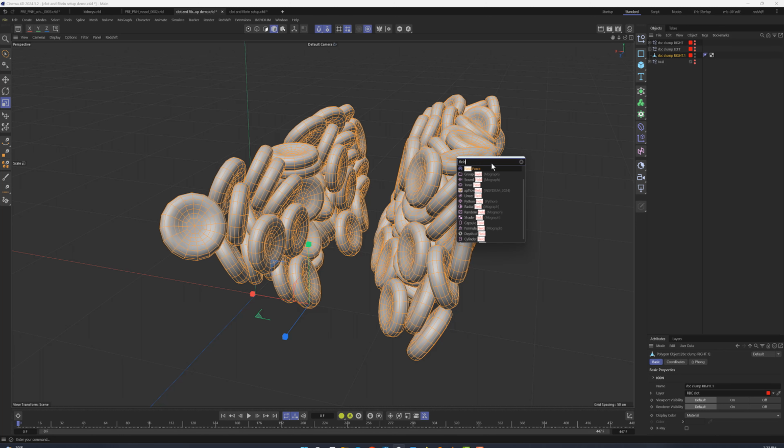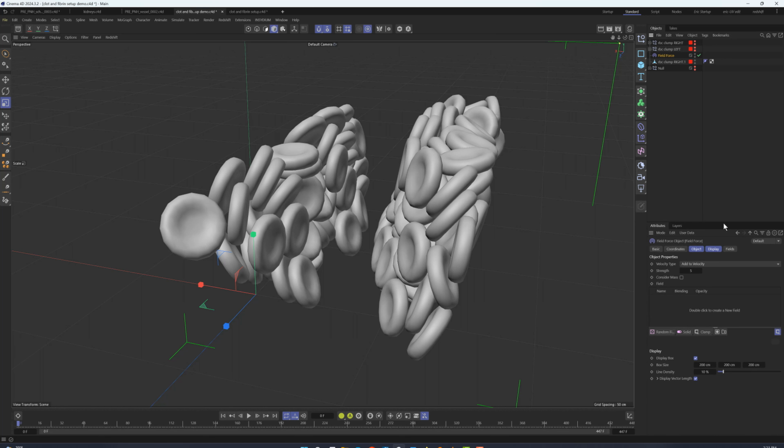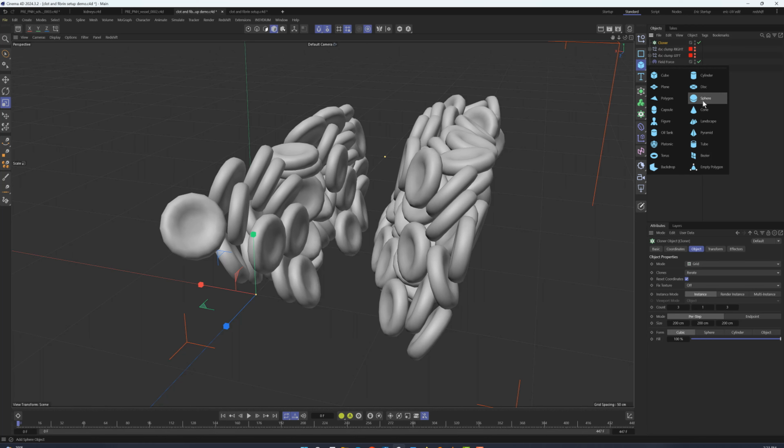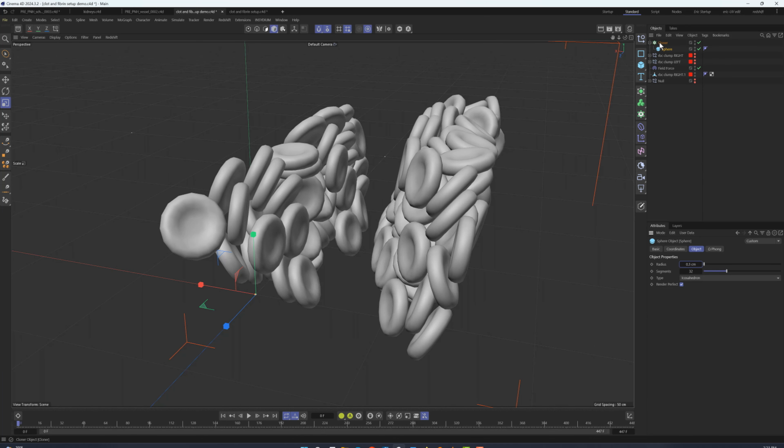Next, we'll add a field force object to our scene. We need something for that field force to affect, so we'll create a cloner of spheres. We're working at a pretty small scale in this scene, so I'll set the diameter of the spheres to 0.3. In the cloner, I'm going to use object mode and clone these new spheres onto the surface of the single mesh of RBCs we created just a moment ago. Distribution mode will be left to surface, and we'll up the count to 250 for now.